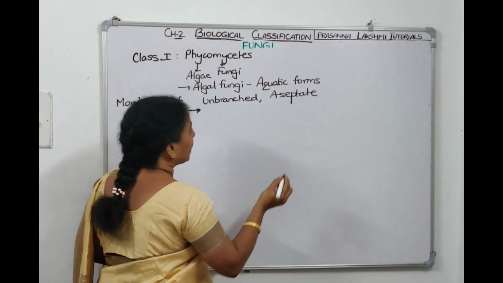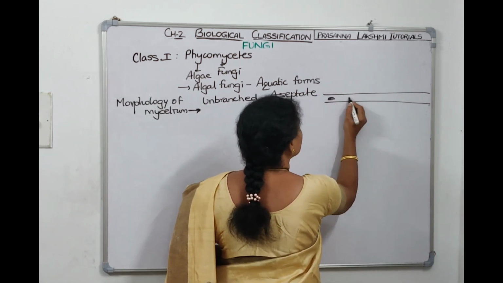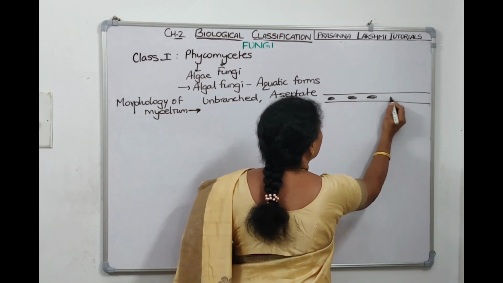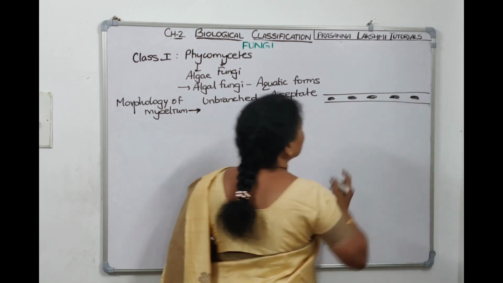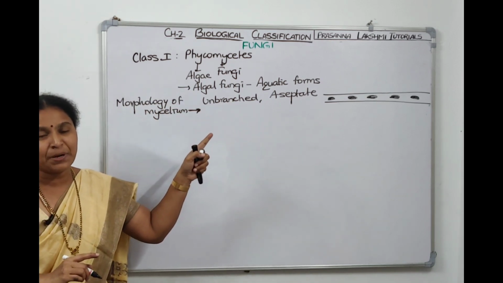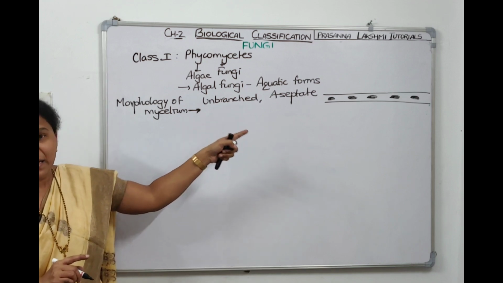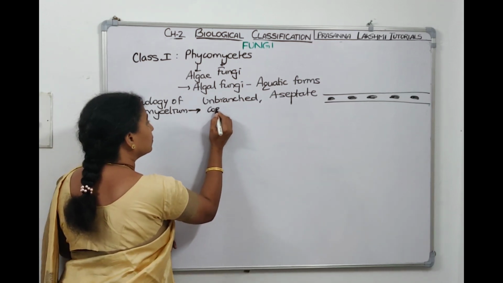Septa are also not there. Long hyphae will be there, but septa are not there. Since partitions are not there, many nuclei will be suspended inside. Such a hyphae which has no branches and no septa is called unbranched coenocytic, right? Multinucleated condition.